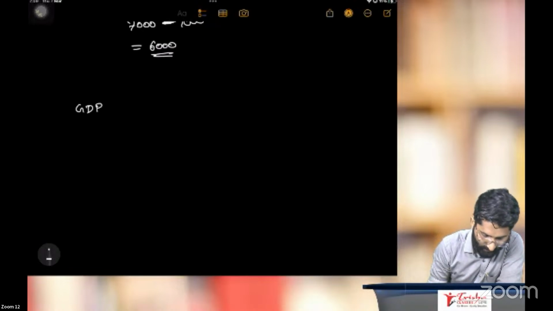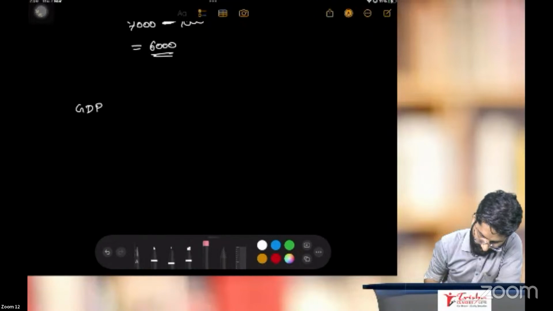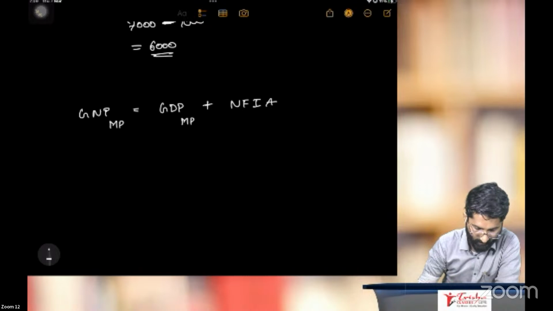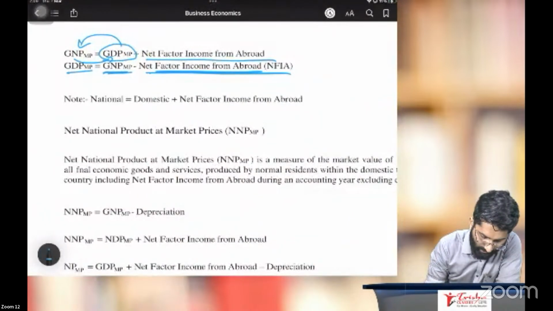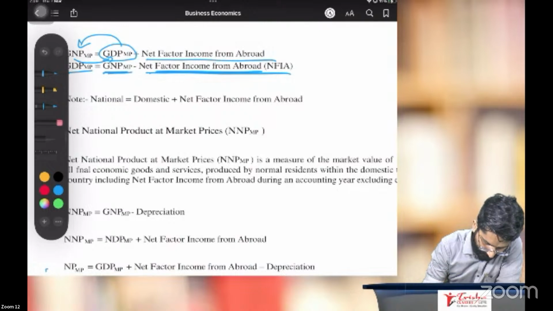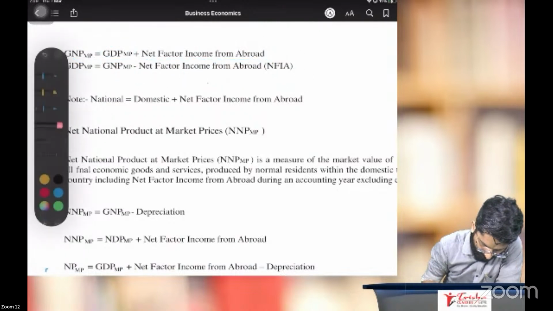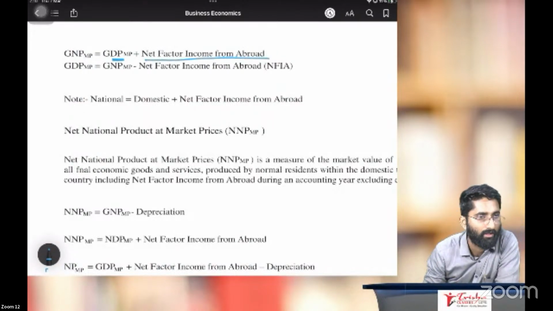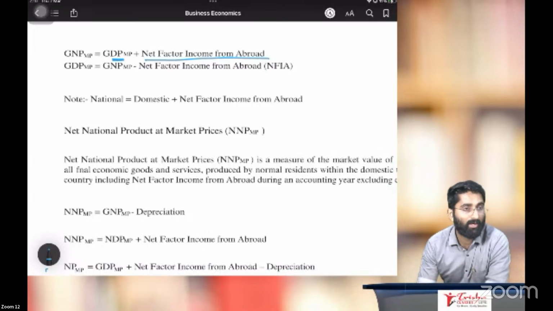We are discussing national product now. Gross national product at market price is equal to gross domestic product at market price plus net factor income from abroad. See, gross domestic product at market price plus net factor income from abroad, that is gross national product at market price.